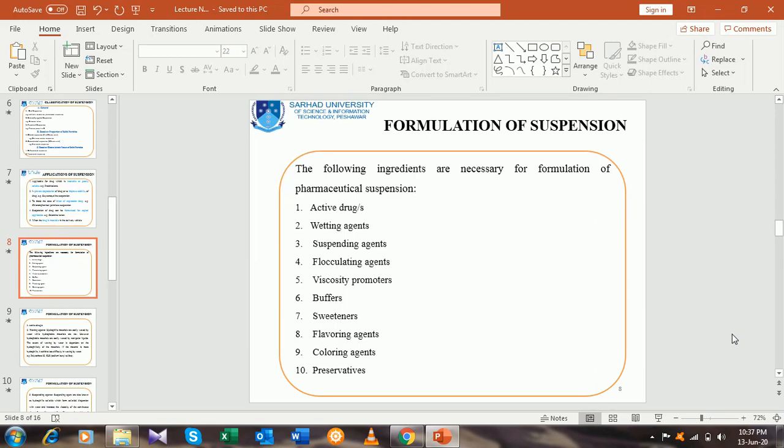Sweeteners are added, and different sweeteners were discussed. Flavoring agents are added if sweeteners are not enough to overcome the unpleasant taste of the drug. Coloring agents are for identification purposes and to increase the elegancy, to make it attractive, and preservatives are also added